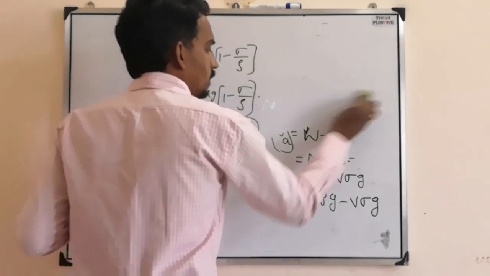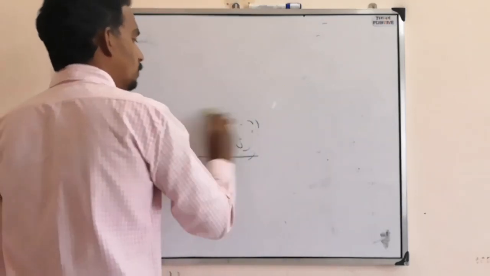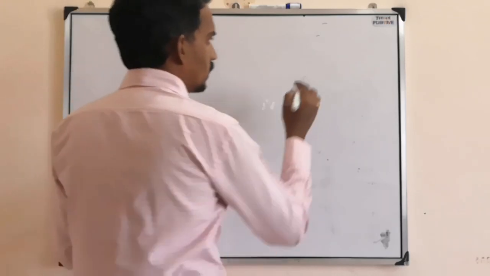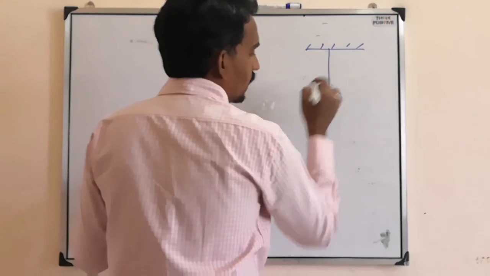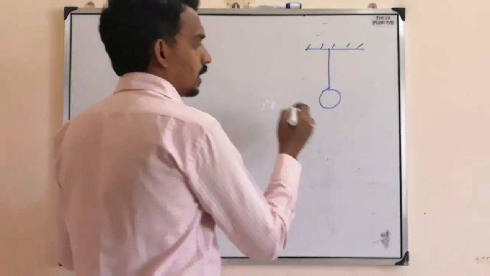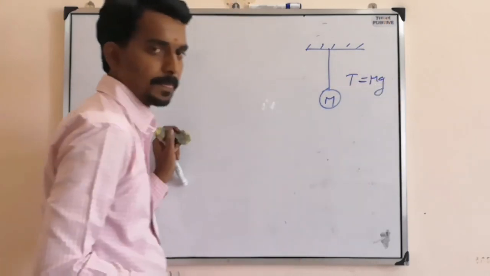Now, based on this, what else we can find is, suppose you consider a solid body hanging from a massless string whose mass is m, then the tension in the string is mg.